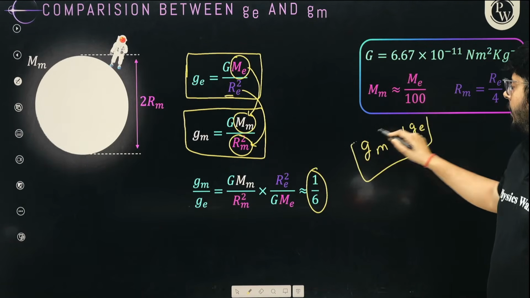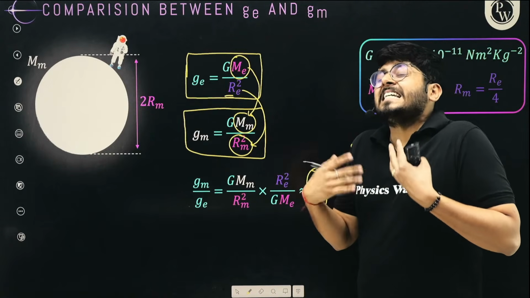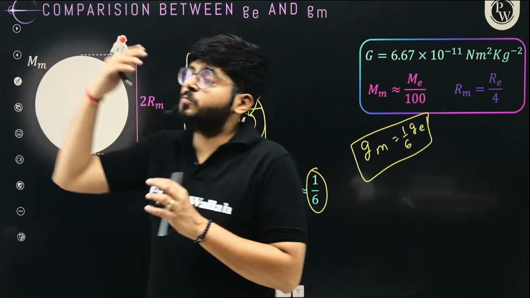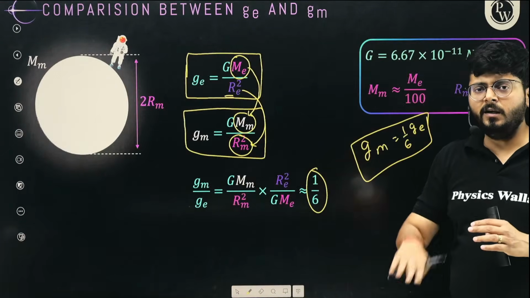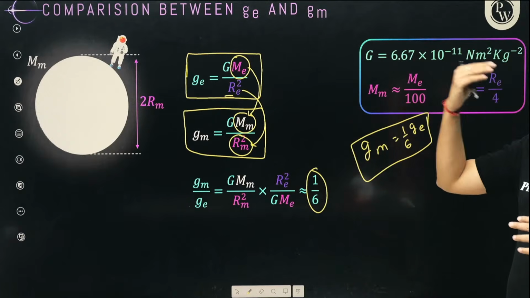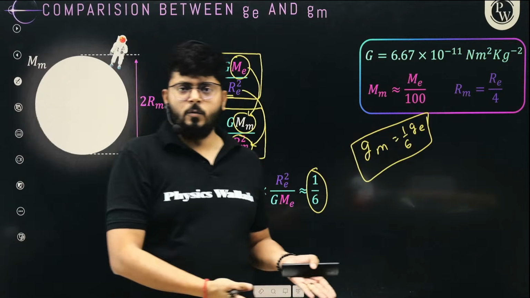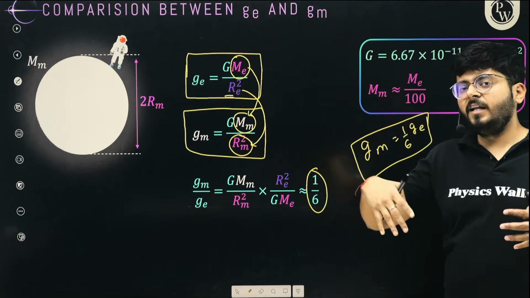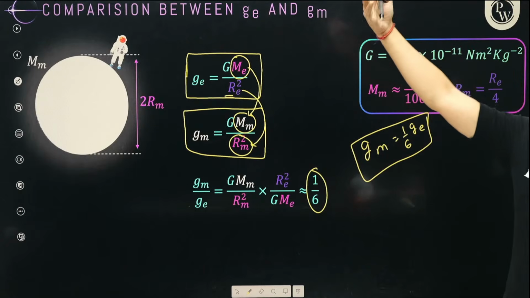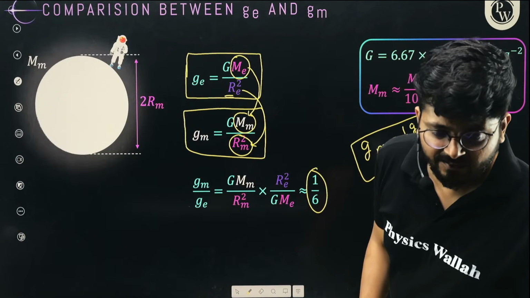That means the pull you experience towards earth right now is 6 times more than the pull you will experience over there, right? So if you are jumping for 1/3 of a meter over here, you will jump 6 times more, that is 2 meters around, over there. If you are jumping 1 meter over here, you will jump for 6 meters over there. So whatever you are jumping here, you will jump 6 times more, right? So it is a reasonable change. I hope the idea is very, very clear.